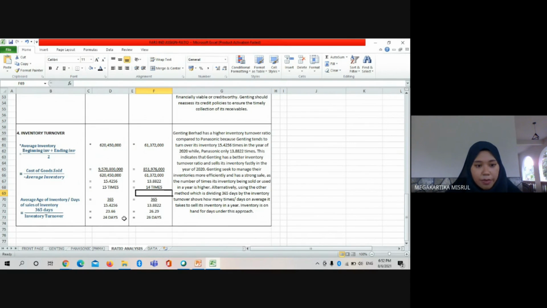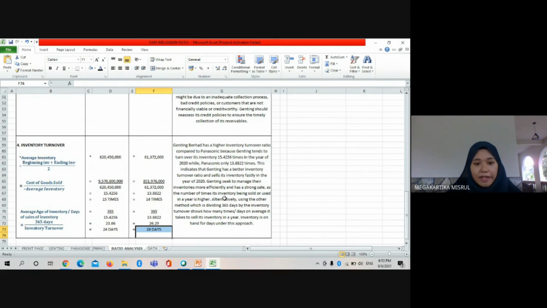Then we can see in this form here, the average of days of sales of its inventory is higher in Panasonic than Genting. So it is quicker for Genting to turn over its inventory than Panasonic, because Genting only takes 24 days, but Panasonic takes 26 days to turn over its inventory.